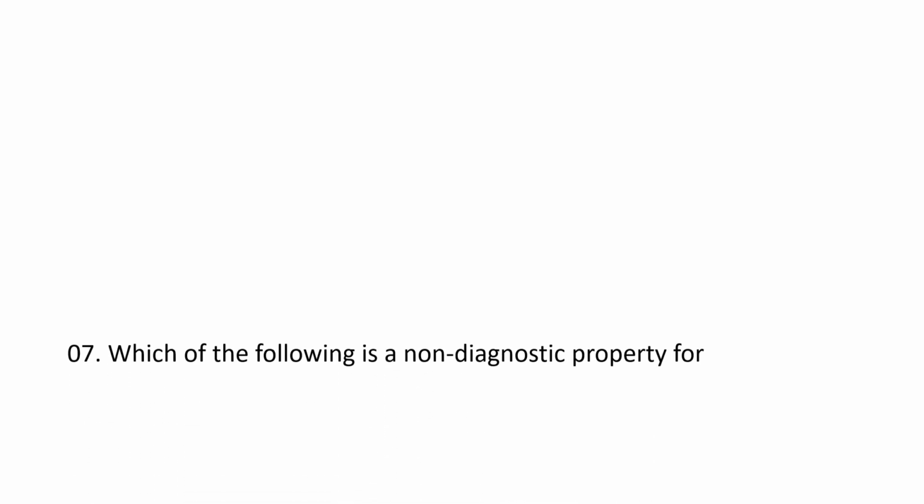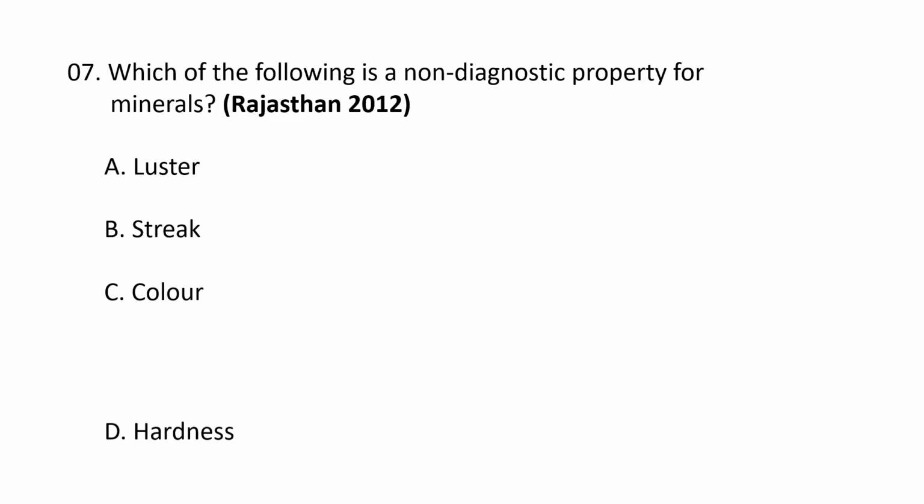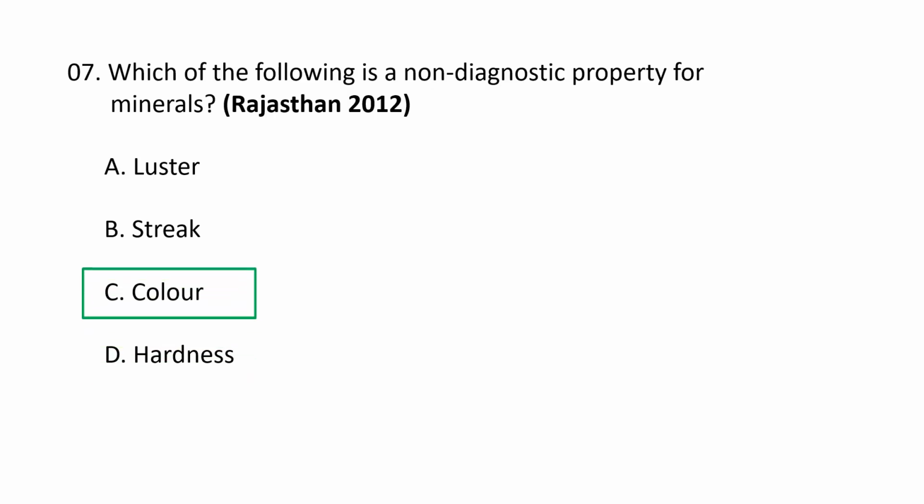Next question. Which of the following is a non-diagnostic property for minerals? A. Luster, B. Streak, C. Color, D. Hardness. So the correct option is C. Color. Color is generally considered a non-diagnostic property for mineral identification because many minerals can exhibit a wide range of colors, and color alone is often unreliable for accurate identification. So that's why color is a non-diagnostic property for minerals. C is the correct option.